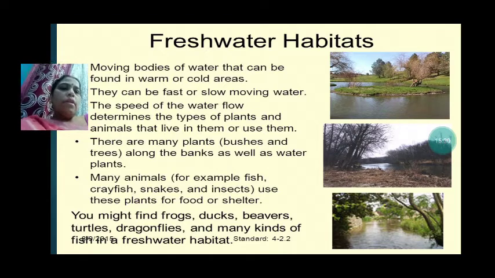You might find frogs, ducks, beavers, turtles, dragonflies, and many kinds of fish in a freshwater habitat. So, we find different kinds of freshwater animals or water animals in the freshwater habitat.